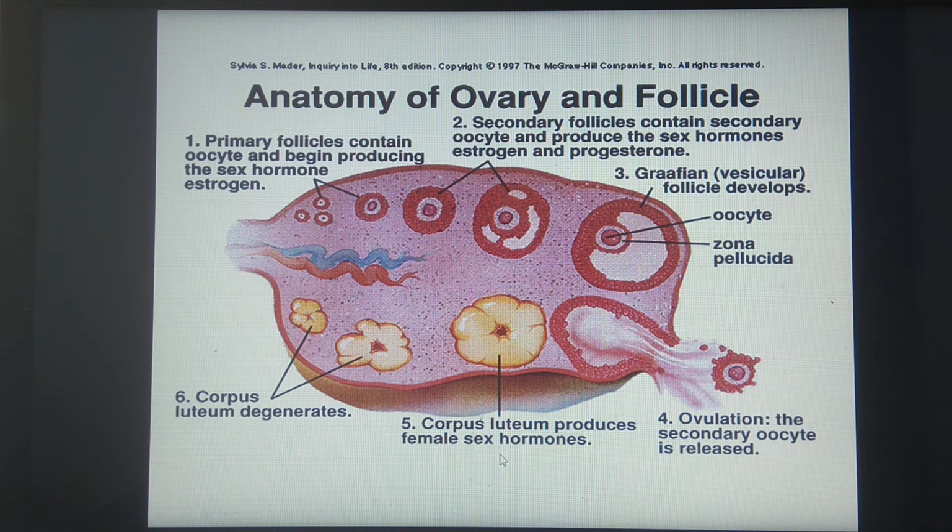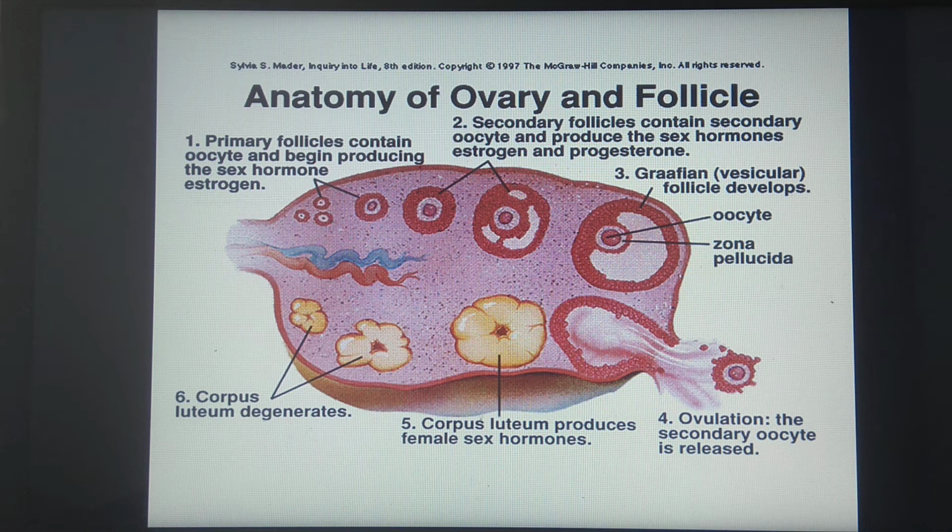What is the second condition? If this released ovum is not fertilized, then corpus luteum degenerates into corpus albicans. That means corpus luteum is converted into a white scar of tissue called corpus albicans, and because of that the level of progesterone falls down.